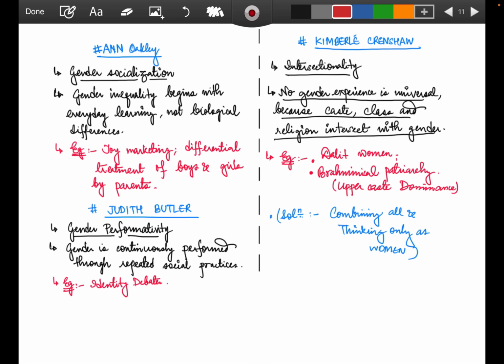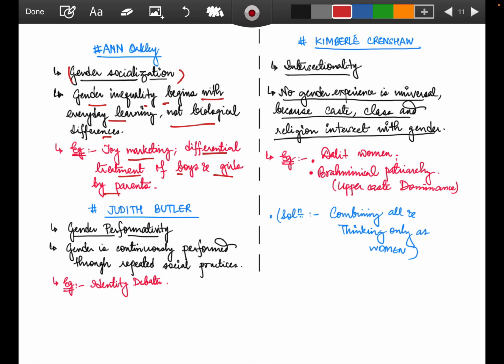And Oakley talks of gender socialization, right? Gender inequality begins with everyday learning, not biological differences. Because of the everyday learning that has taken place, it has been marketed well and shown. Inequality has been built since the start. So how is it happening? Through toy marketing, differential treatment of boys and girls as sons and daughters by parents, everything. You see, it is an everyday build-up that has taken place.